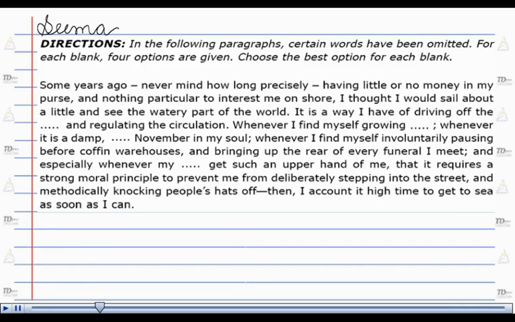Directions. In the following paragraph, certain words have been omitted. For each blank, 4 options are given. We have to choose the best option for each blank. For this particular question, we are looking for an option to be filled in the last blank of the paragraph.